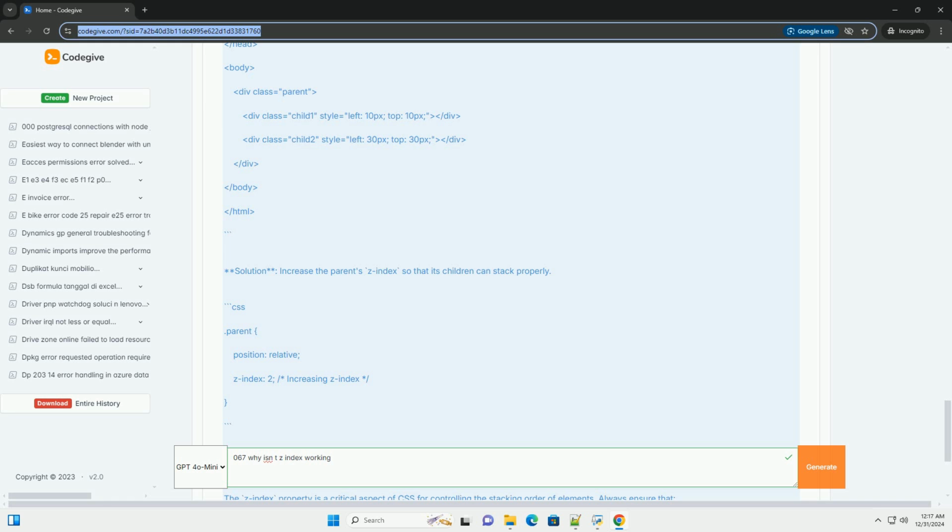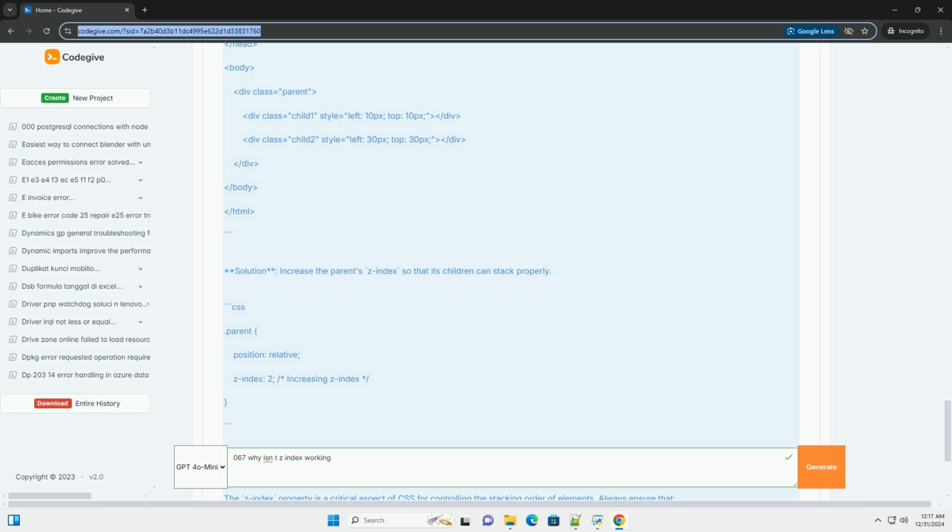3. Parent versus child. The z-index of child elements is relative to their parent's stacking context. If a parent has a lower z-index, it can constrain its children's stacking order. 4. Default positioning. The default position of elements is static, which means they cannot use z-index. Example scenarios. Let's explore a couple of scenarios where z-index may not work as expected.